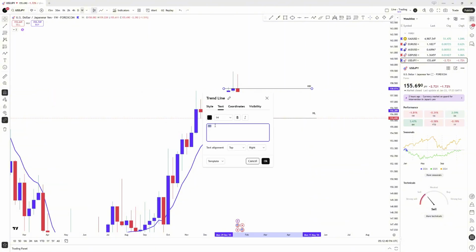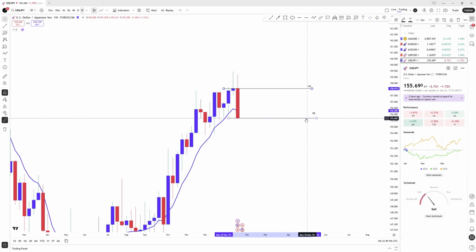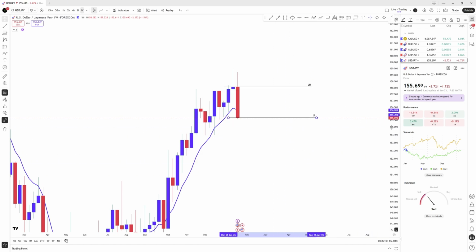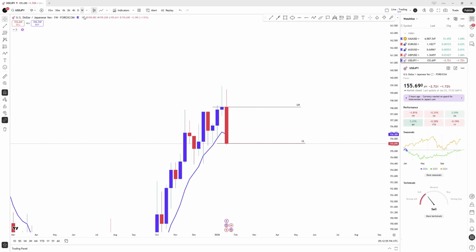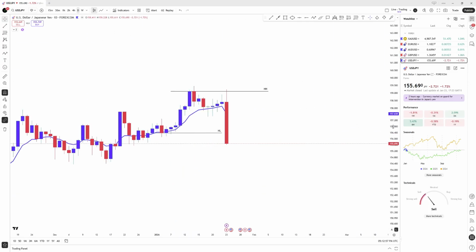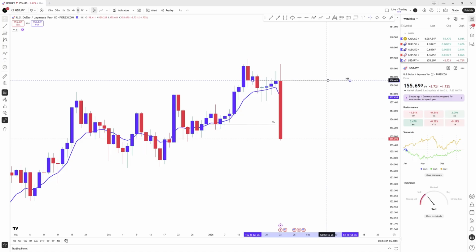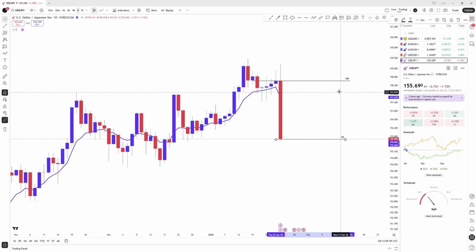We make sure we mark our lower high and lower low. The weekly in this market is now bearish. We go down to the daily time frame, the same thing. This used to be our higher high, this used to be our higher low. Now this turns to be our lower high and our lower low.